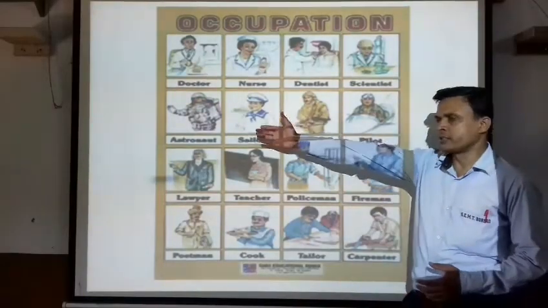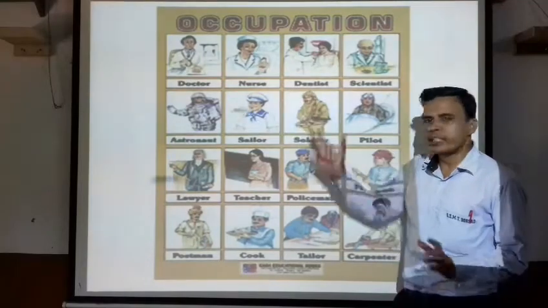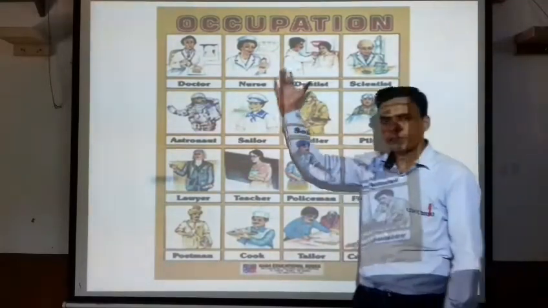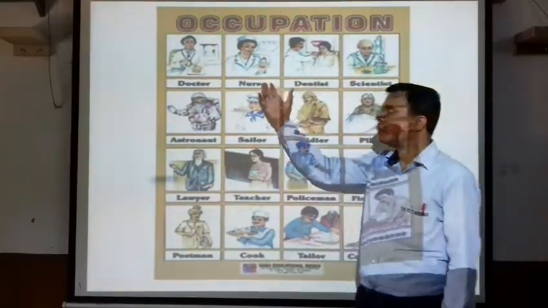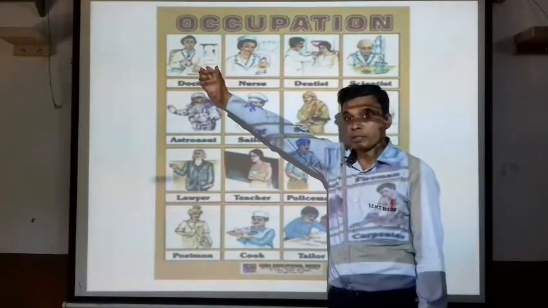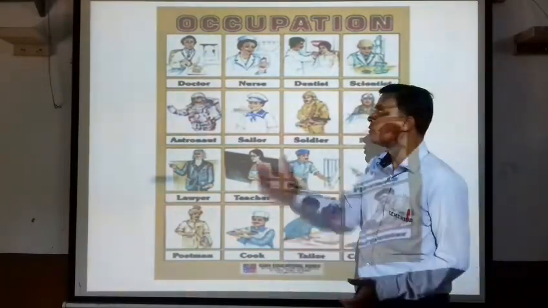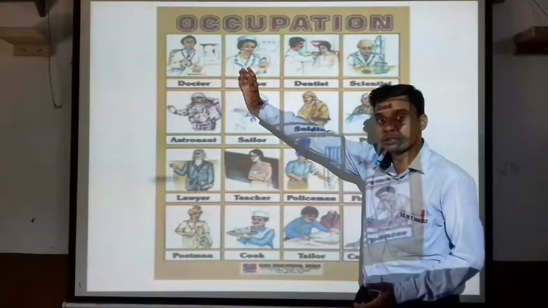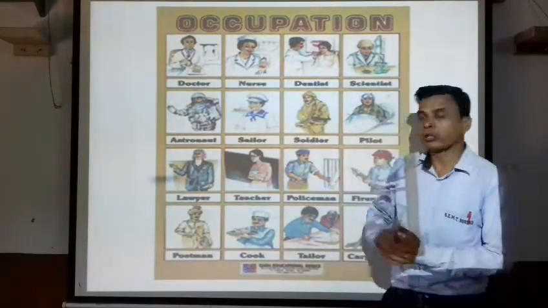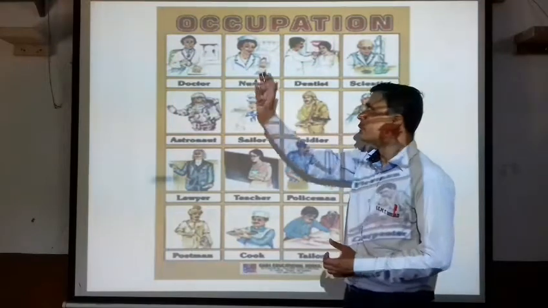Now students, see this picture. In India some people wear uniforms. This is a picture of a doctor. So a doctor has a particular dress, a particular uniform. In that way a nurse has also worn a uniform.